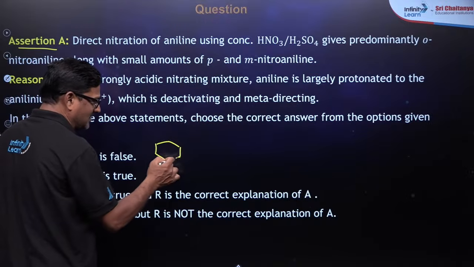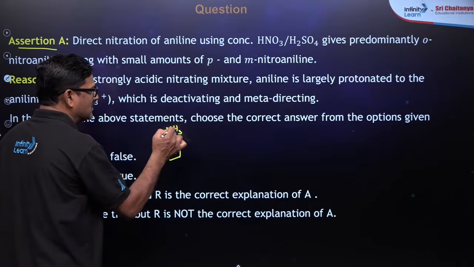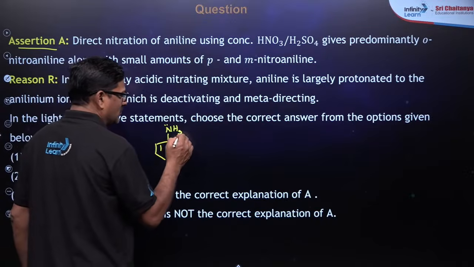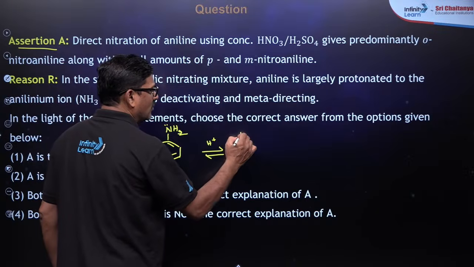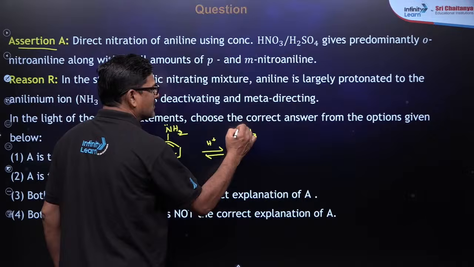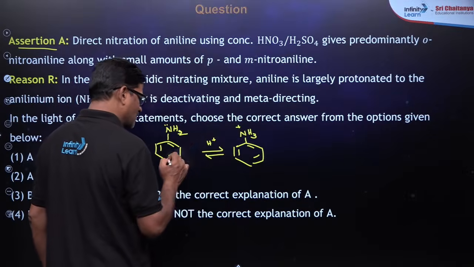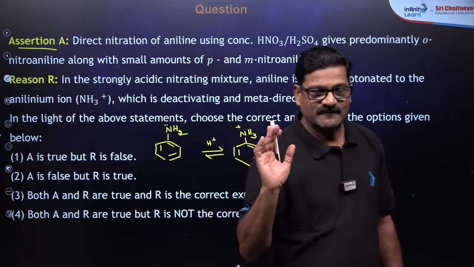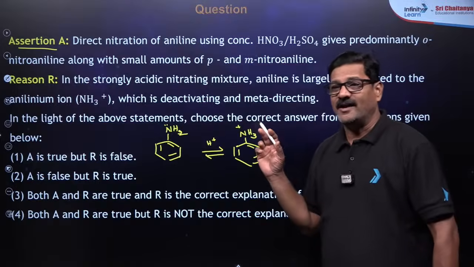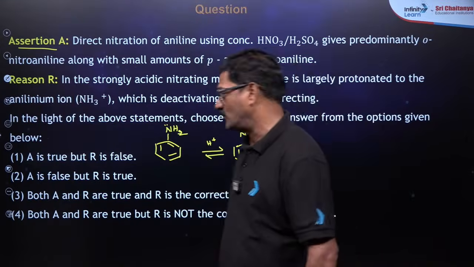When aniline is nitrated, the basic amino group is going to be protonated, so that you are going to get NH3 plus, which is a meta director. So ortho director, meta director. When nitration is taking place, an appreciable amount of meta nitro product is also formed.